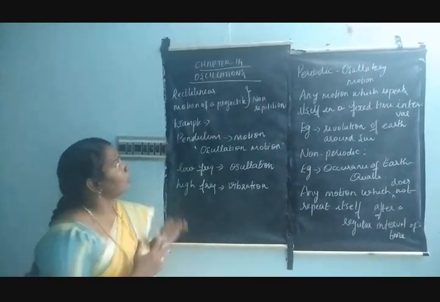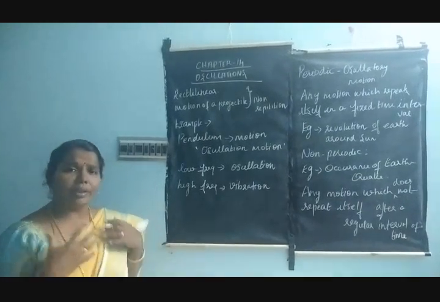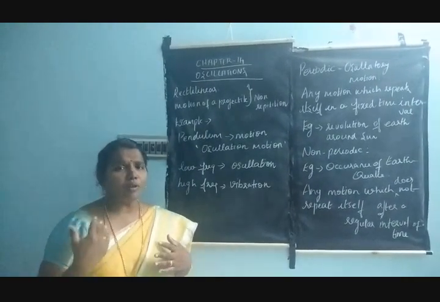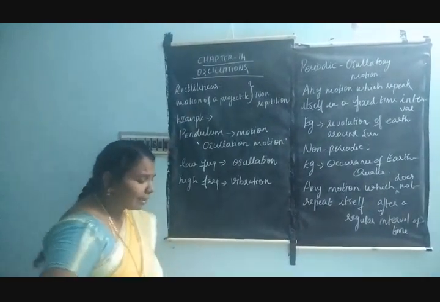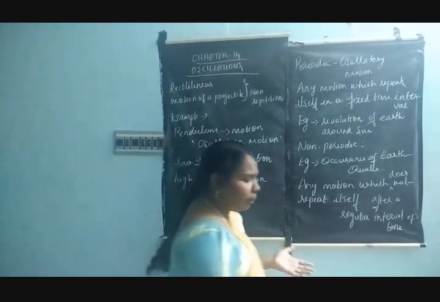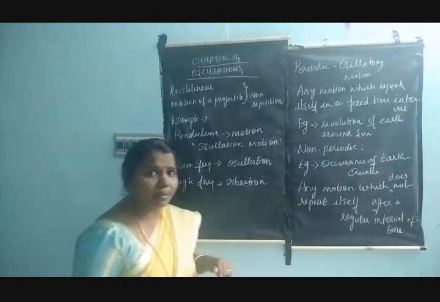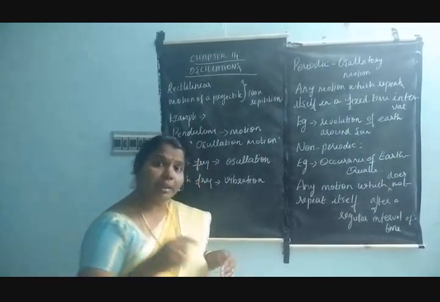See here, in oscillations you know there are various kinds of motions. Before that, there is rectilinear motion. What is rectilinear motion? That is linear motion, straight line motion. In a straight line, the displacement is the distance x, and the velocity is v.